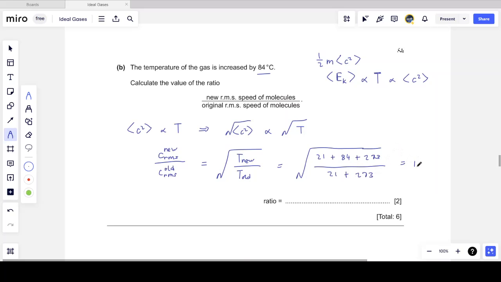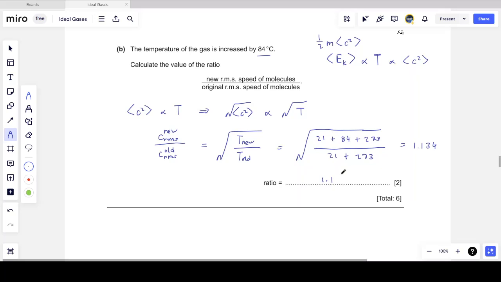And what I get is 1.134, or to two significant figures, 1.1. Always make sure, even though it's a ratio, to write it as a decimal number. We need to know how many significant figures there are, like we always need to do in science. So make sure that your ratio is always a decimal number.